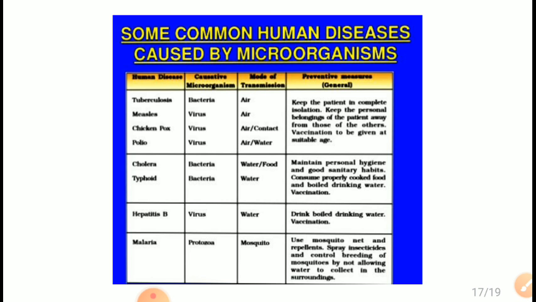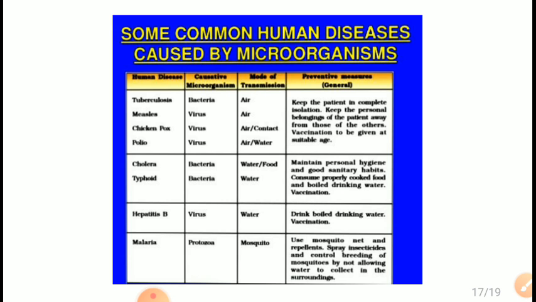Next is measles, caused by virus, and the mode of transmission is air. Next is chickenpox, caused by virus and transmitted by air or physical contact. Next is polio, transmitted by air or water. The preventive measures for these are: keep the patient in complete isolation, keep the personal belongings of the patient away from those of others, and vaccination to be given at a suitable age.